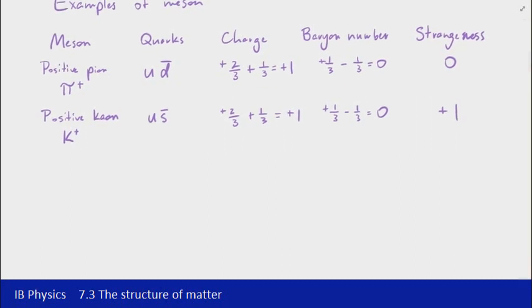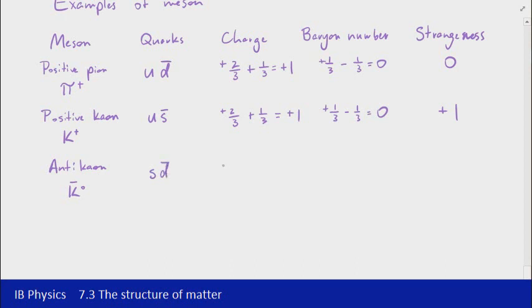The last one that we'll look at here as an example is the antikaon. So I just wanted to vary these examples a little bit so that they're not all nice and straightforward. The antikaon is a little bit more detailed, so it's K0, so that should give you some indication about what its charge is going to be, and it's got the bar across it to indicate that it's an antiparticle. Now the antikaon is made up of a strange quark and a down antiquark.